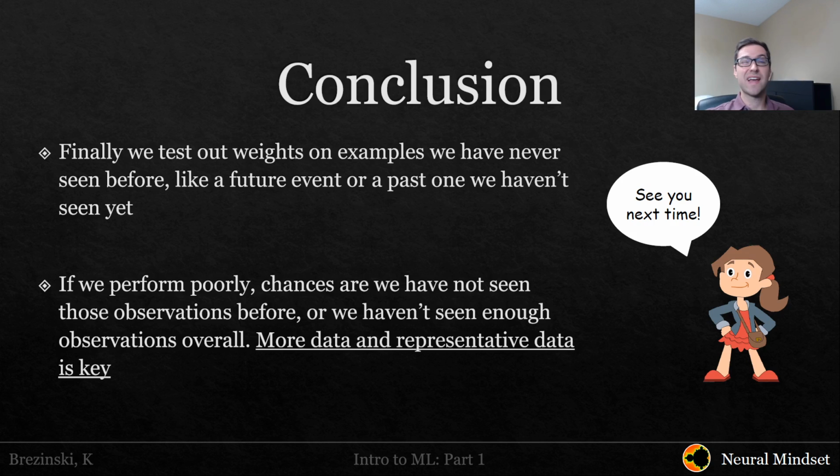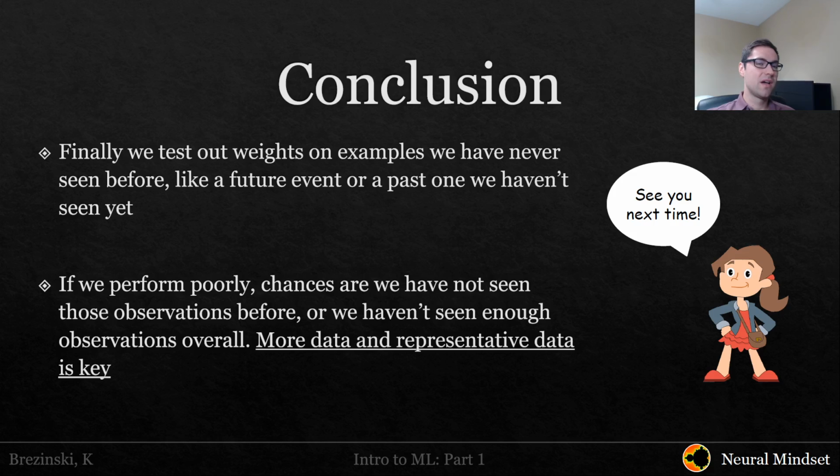So there's nothing that says it has to be future behavior. What we could actually do is take a certain subset of those observations in the past, remove them from our training, and then test on them in the future. And as you know, we gave one example of a model performing poorly. If it does perform poorly, chances are we have not seen enough observations, so we didn't have a good generalization for what her behavior was. Or we just haven't seen enough observations at all.